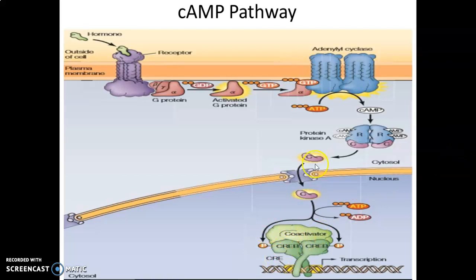In this case, the signal is carried from the cytoplasm into the nucleus by the catalytic subunit of protein kinase A, which is able to enter the nucleus following its release from the regulatory subunit. Within the nucleus, protein kinase A phosphorylates a transcription factor called CREB, for CRE binding protein, leading to the recruitment of co-activators and the transcription of cAMP inducible genes.